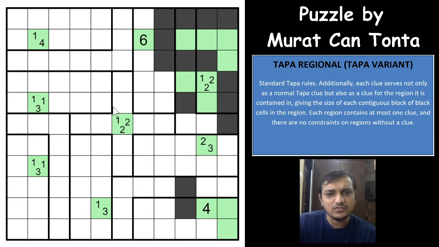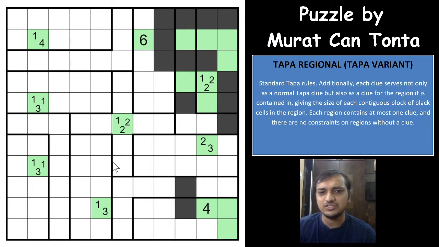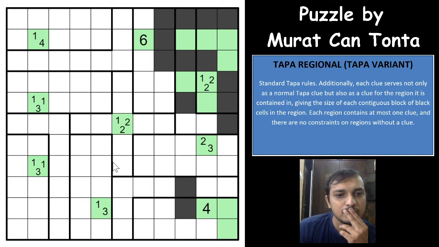I suspect that something should be there with the 1 2 2 clue here, but there is one thing that I can see, which is that there will be 2 areas that will have both shaded cells. So for the 1 2 2 clue, there will be 2 cells that have to be shaded, right? 2 twice, and there are 4 different areas for the 1 2 2 clue, 1 2 3 4, out of which 2 areas will have 2 cells shaded. That's a nice thing, but I am not sure if it is helpful now.